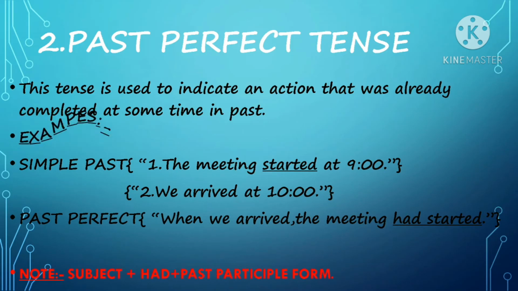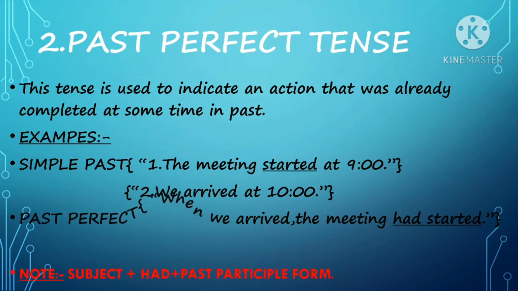Let's look at some examples. Here also I have given two examples of two different tenses, one of simple past tense and one of past perfect tense. In simple past tense, the first example: the meeting started at 9. Second example: we arrived at 10. When we connect these two sentences, we get a past perfect tense sentence. It would be like this: when we arrived, the meeting had started. Here "had started" is past perfect tense.